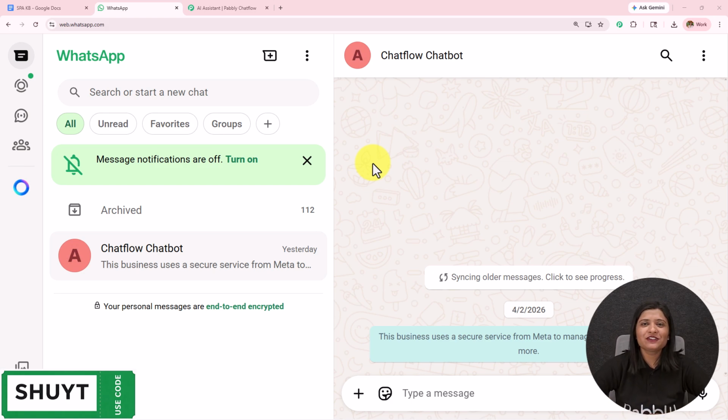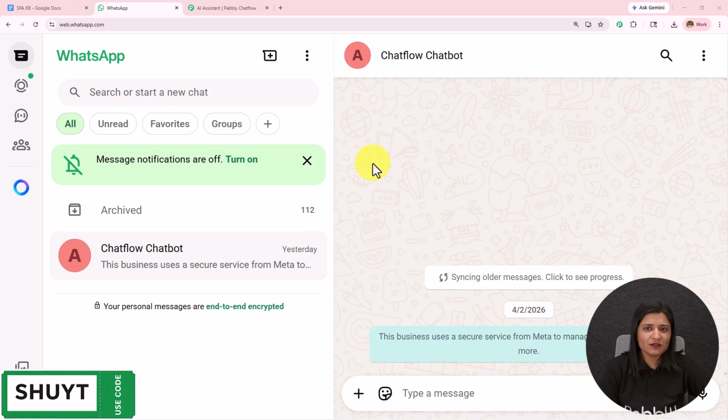Are you still replying to your customer queries manually on WhatsApp? Here, with the help of this chatbot, you can automate your WhatsApp conversation 24/7. Your chatbot will be active day, evening, night without you interfering. So here I'm going to test this once, whether it is working fine or not, and then I'm going to show you how you can also create this for your business.